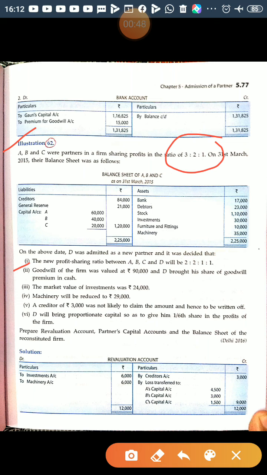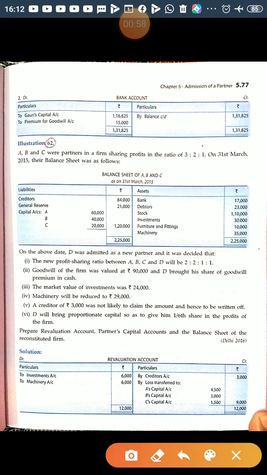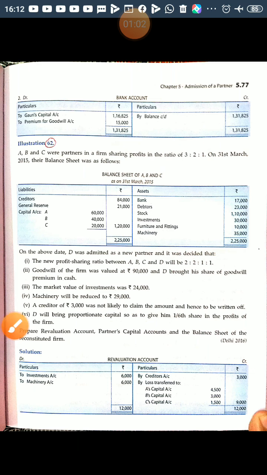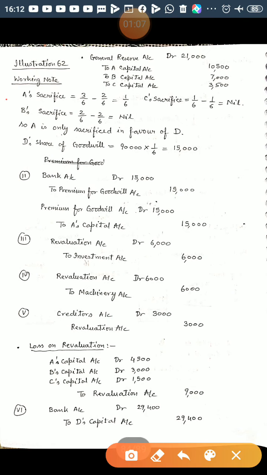been given, that is 2:2:1:1. So first of all we will calculate sacrificing ratio because old ratio is given and new profit sharing ratio has been given. So first of all we will calculate the A's sacrifice. A's old share is 3/6 and new share is 2/6. A is sacrificing 1/6.